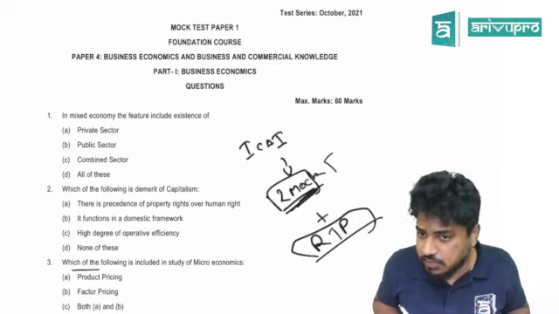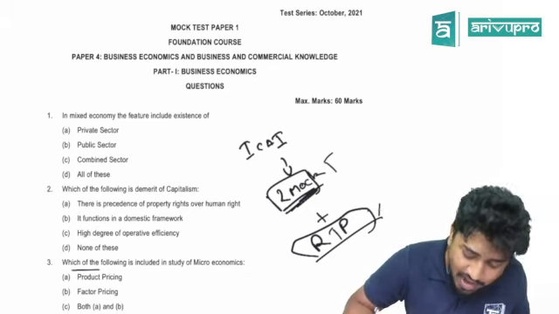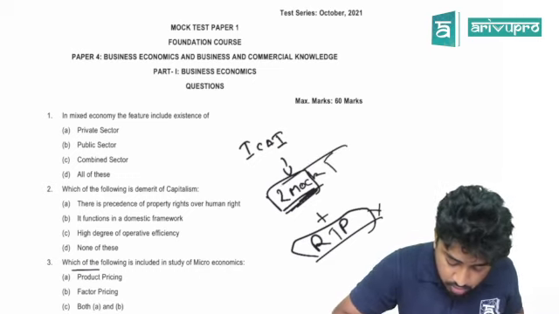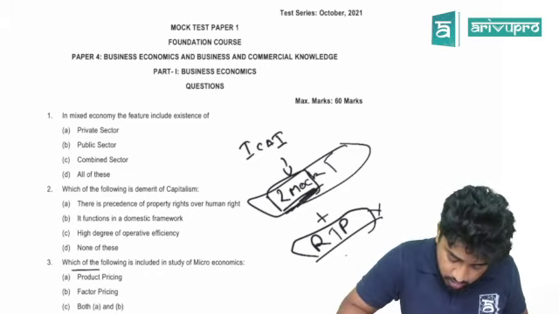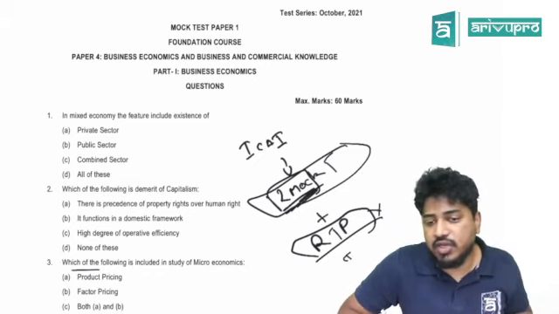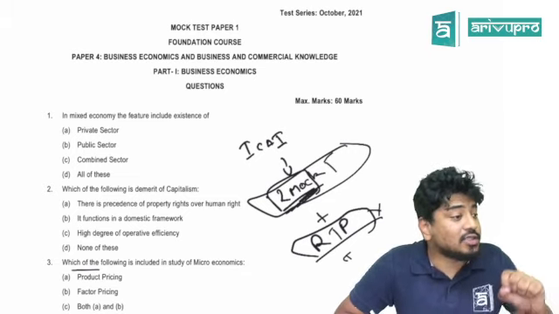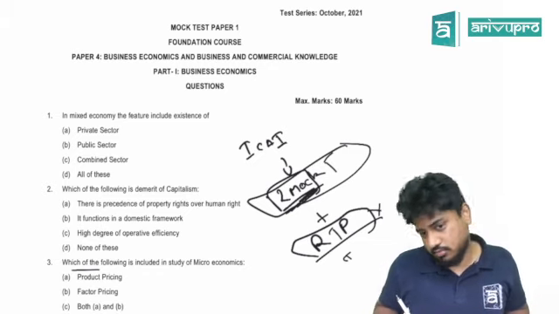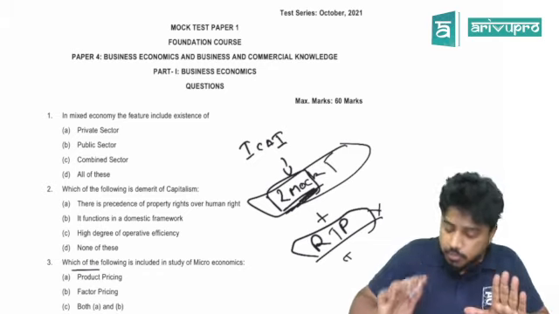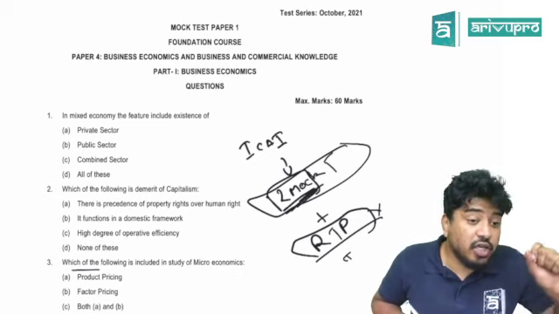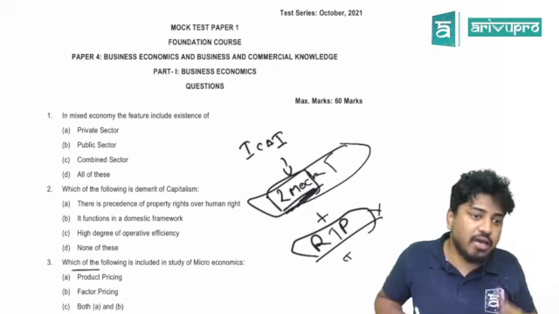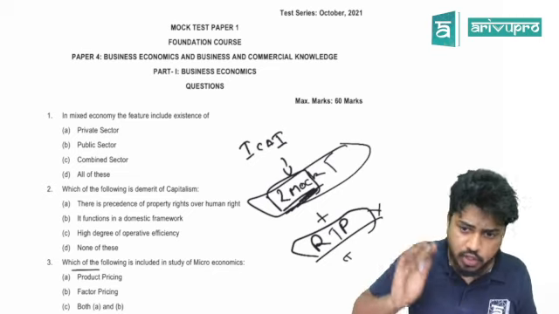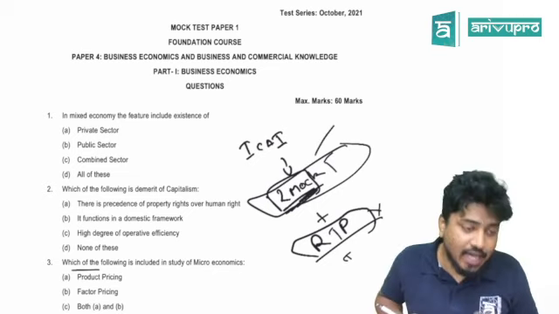For economics being an MCQ paper, we do not have RTP. We have only mock papers. And if it was another theoretical exam, we have something called past question papers, where the institute itself says, this is the question paper which I asked in the examination. But because it's an economics MCQ paper, we don't have reliable past question paper data from the institute. From other sources we will take it and do it at a later point of time. The one reliable source which we have is the mock test papers.